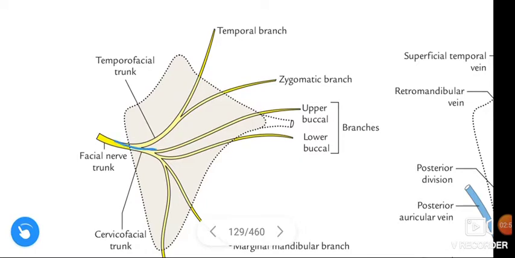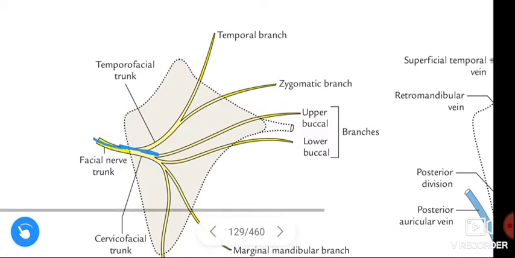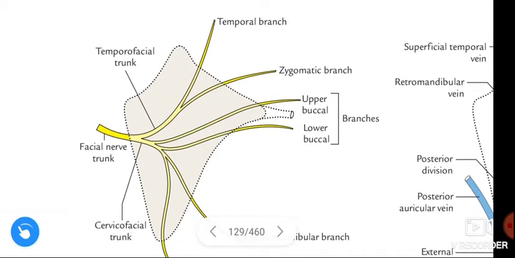See here, this is the facial nerve. It is superficial, and it enters the parotid gland from the upper part of the posterior medial surface, and it divides into branches. First it divides into two branches, temporofacial and cervicofacial trunk.